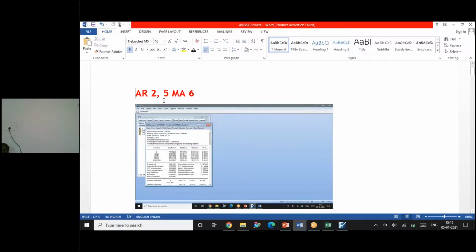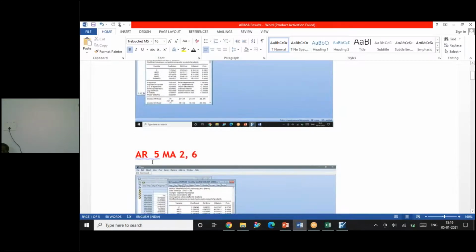So AR2: already we know the model with 5 and 6 is the one we have finalized, but we have to adjust it because there is correlation in the residuals. So AR2, AR5 are the two terms, and MA6. This will be one equation, and I will get the output for that. The next equation: I'm introducing one by one only.